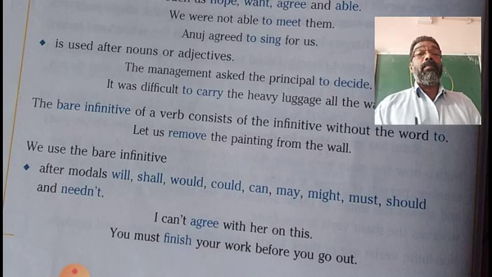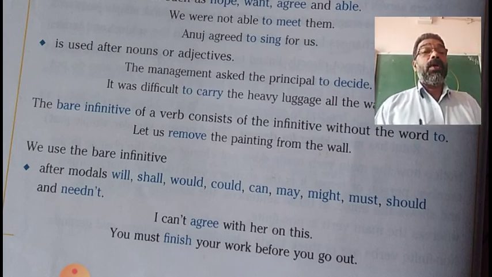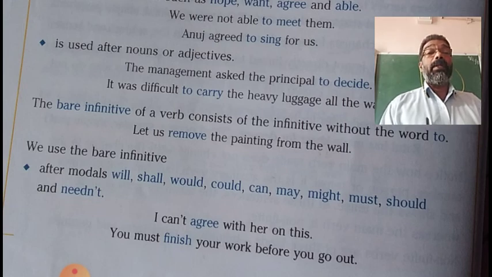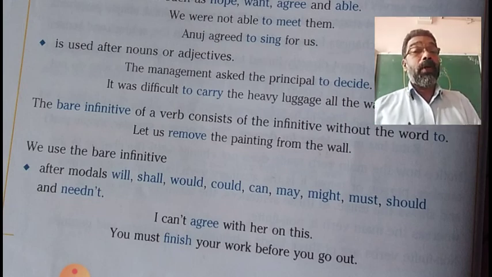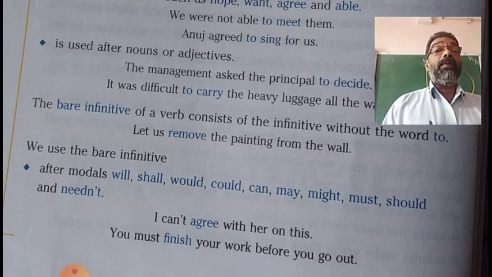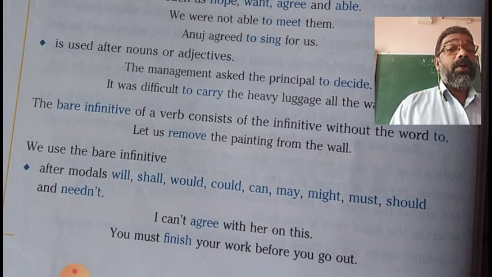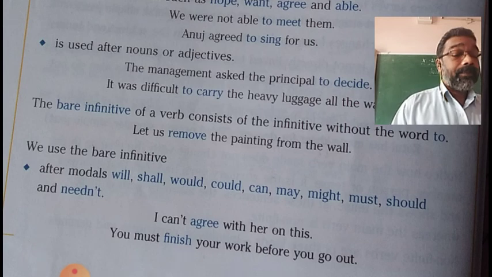Then another modal in the next example, you must finish your work before you go out. Must is the modal. After must, the first form of the verb finish is used without a to. So, finish is a bare infinitive.